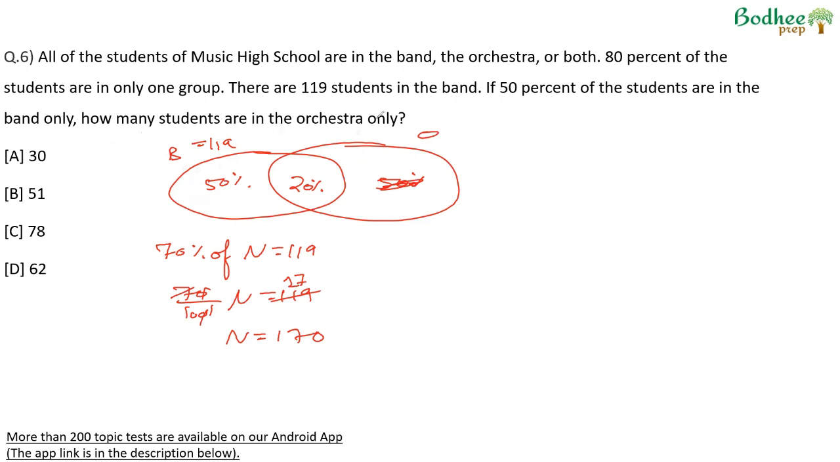How many students are in the orchestra only? Since we have 50 here, 20 here, 70, the remaining 30% will be orchestra only. So my answer becomes 30% of 170, which is 30 by 100 times 170, the zeros cancel. 3 sevens are 21, so 51, option B.